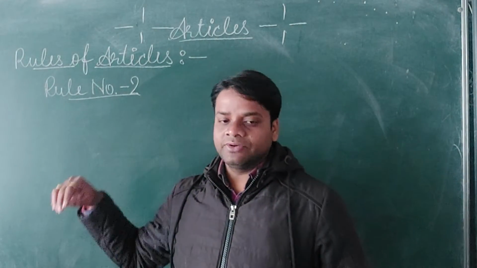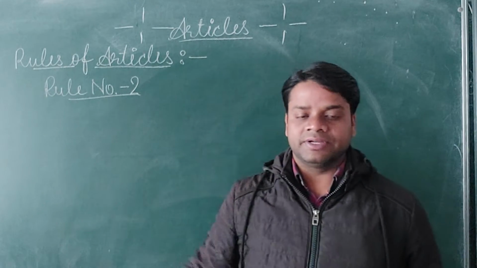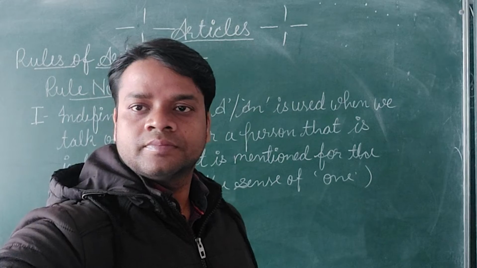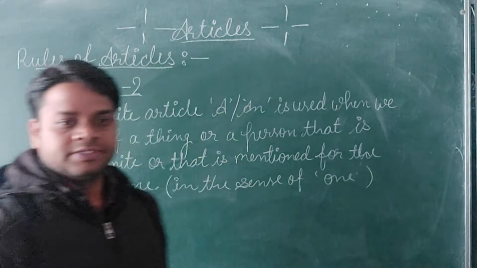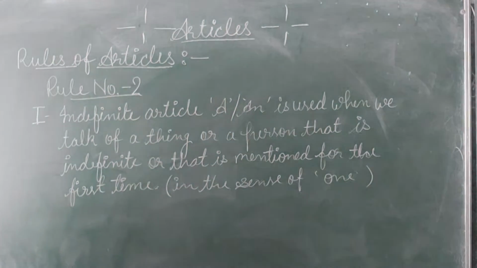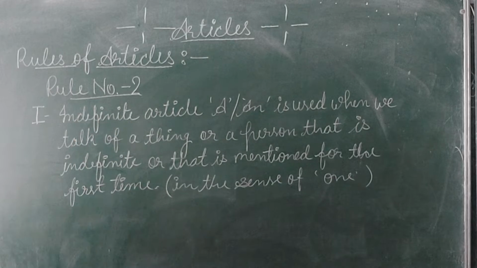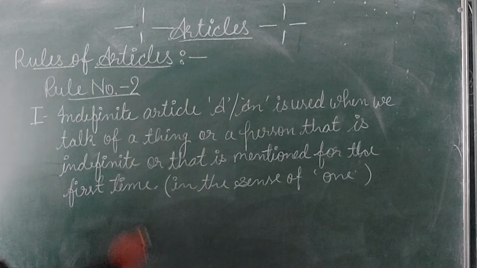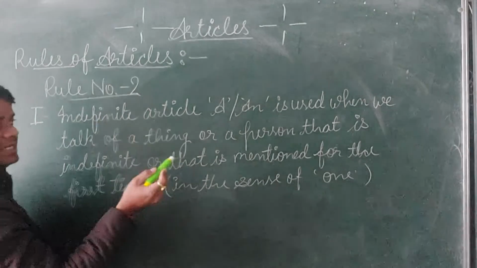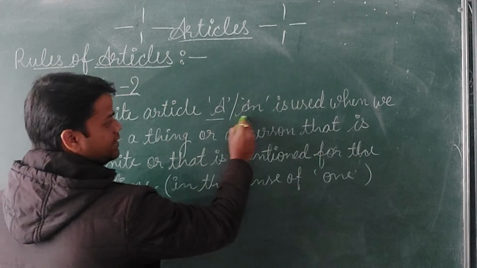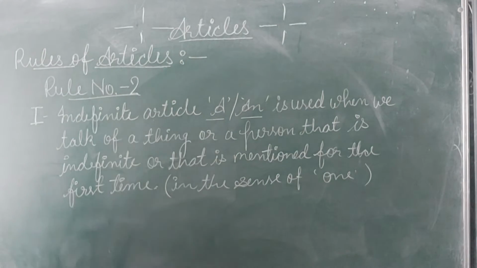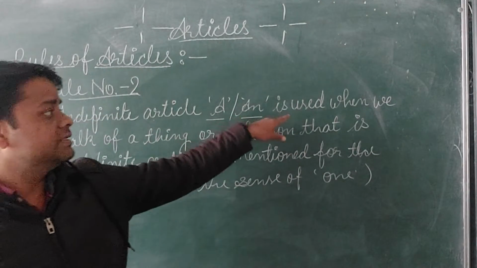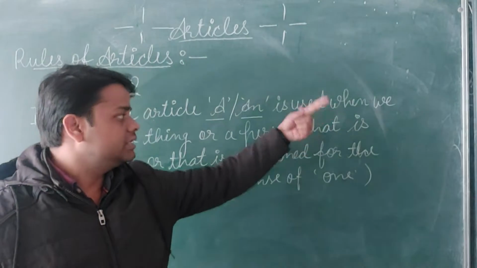So what is coming in rule number 2? You can see here in the first, what is given in rule number 2? That is the indefinite article. What is the indefinite article? A and an. This is an indefinite article. So the indefinite article a and an is used. Where is it used? Let's see.